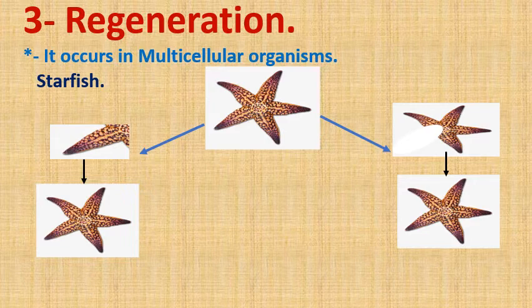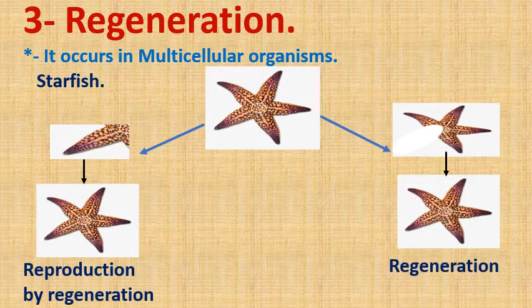You can see well that the parent starfish here is identical to the new individual.